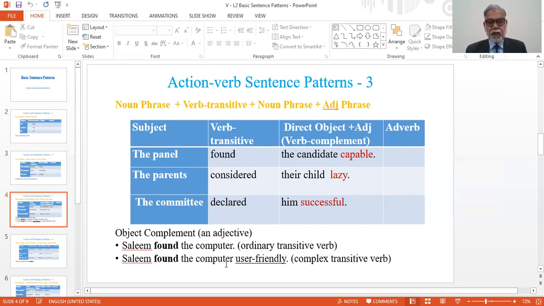Salim found the computer user-friendly. This is complex transitive verb. In this case, the computer is object and user-friendly is the complement of object. In other words, this describes object, the computer.